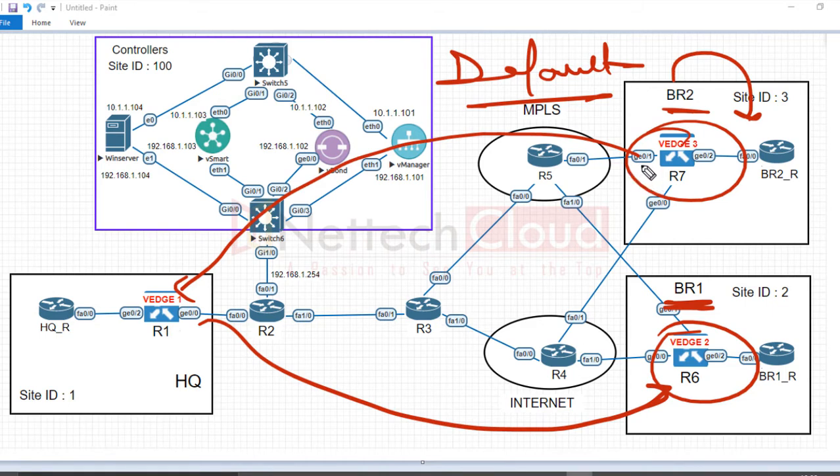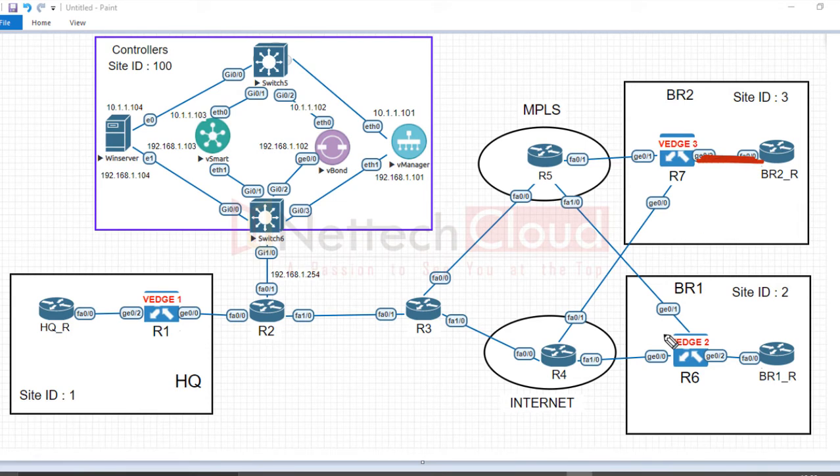In the service side VPN, that is VPN 10 here. So if they both have a default route in the service side VPN, using that they can communicate. And the default route must have been originated by which edge router? Headquarter, of course, right?